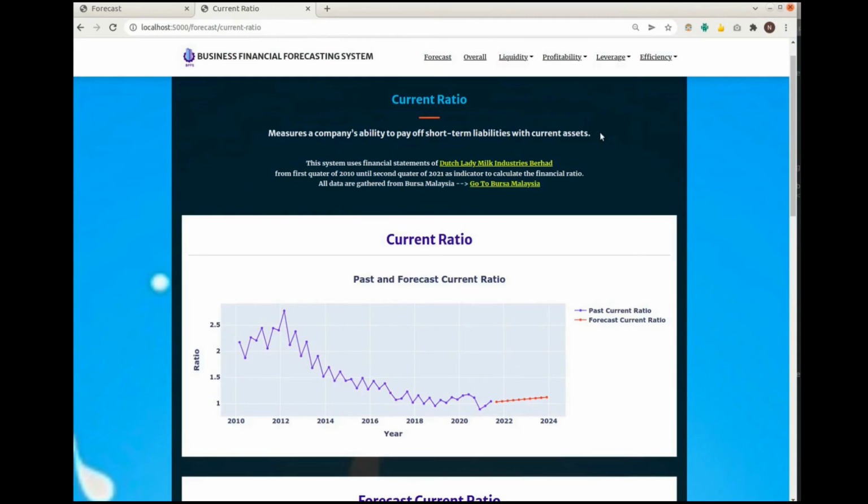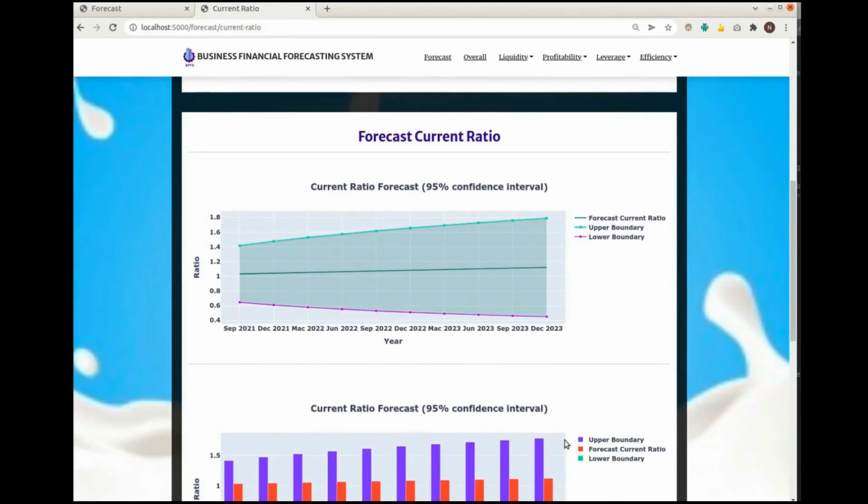There are 4 main visualizations for each financial ratio. The first one is the line graph of the past and the forecast ratio, which shows the past value and the forecast value for the financial ratio. Next, the forecast graph, where the forecast values are represented in a 95% confidence interval, chosen because it is the most standard confidence interval used.